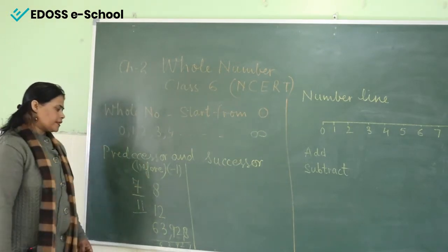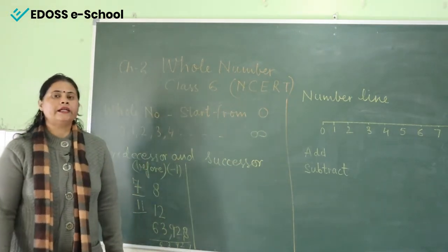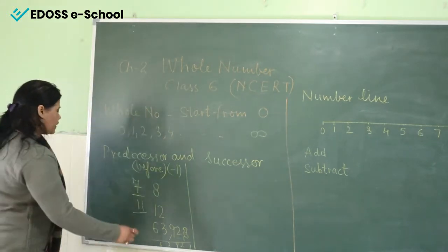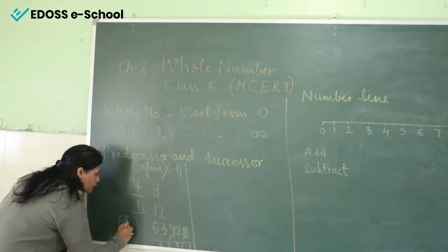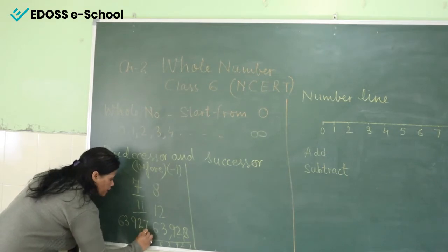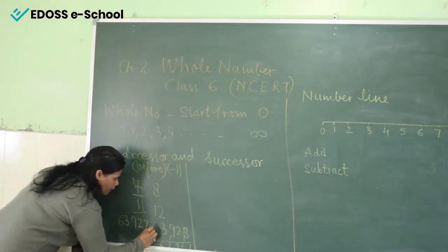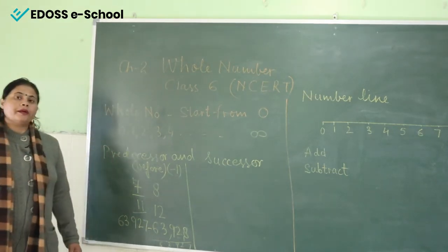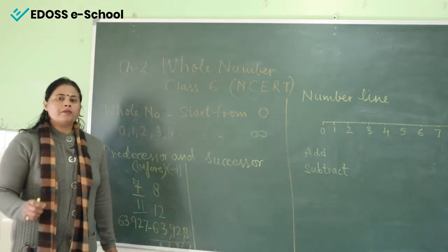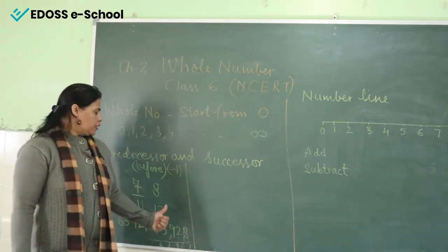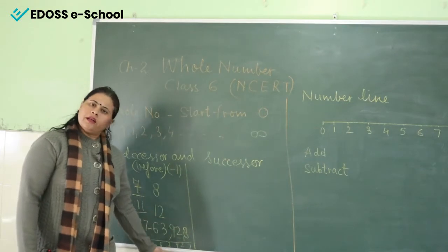So what is the predecessor of 63,928? It is 63,927. Remember one thing: when we are talking about the predecessor of a bigger number, you will do the subtraction from the given number, right.